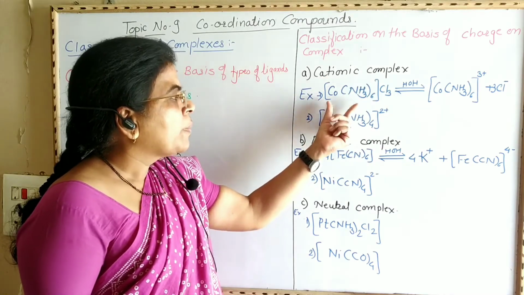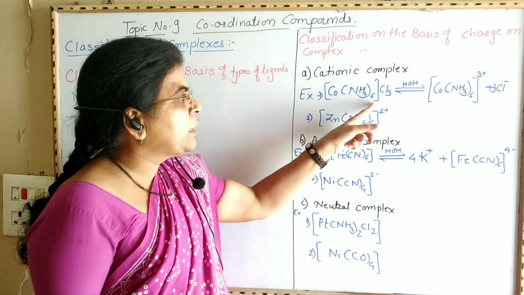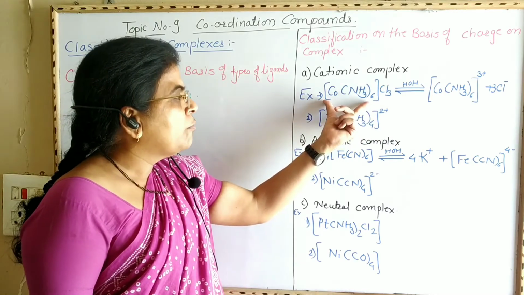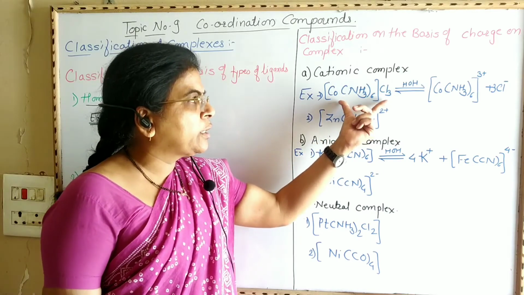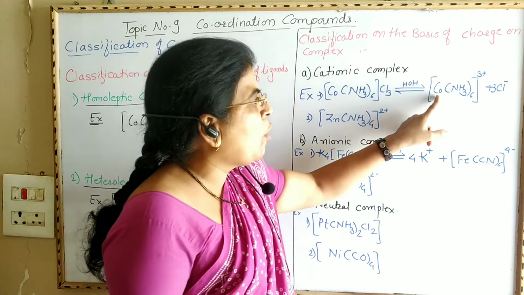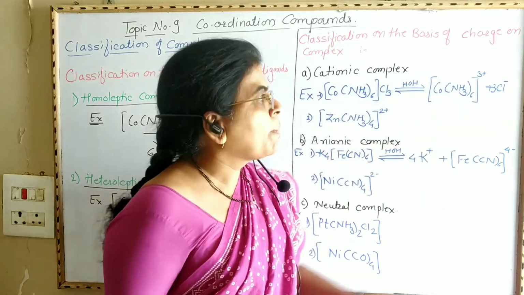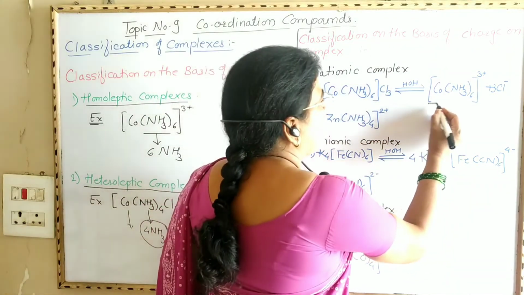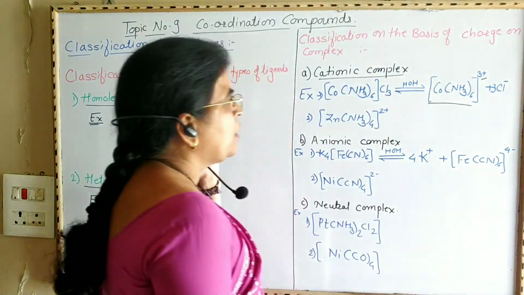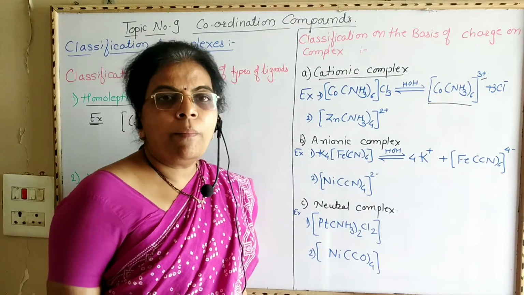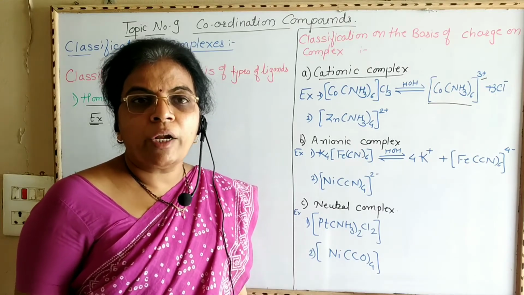Now the second example, this is a complex ion. This is a coordination compound, [Co(NH3)6]Cl3. When we carry out ionization of this [Co(NH3)6]Cl3 complex, it forms [Co(NH3)6]3+ and 3 Cl- ions. Here this coordination sphere possesses positive charge, and therefore it is called a cationic complex. That is, if the coordination sphere of a coordination compound has positive charge, then it is called a cationic complex.